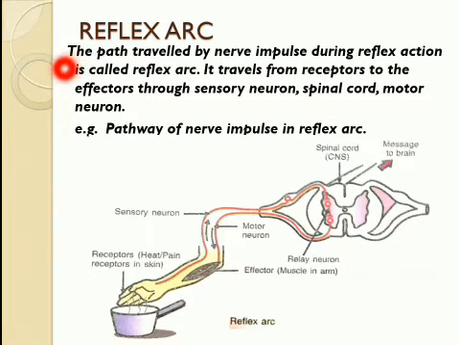Let us see what the reflex arc is. It is the path traveled by the nerve impulse during the reflex action. It is called the reflex arc. It travels from receptors to effectors through the sensory neuron, spinal cord, relay neuron, and motor neuron. So this is the pathway of the nerve impulse in the reflex arc.